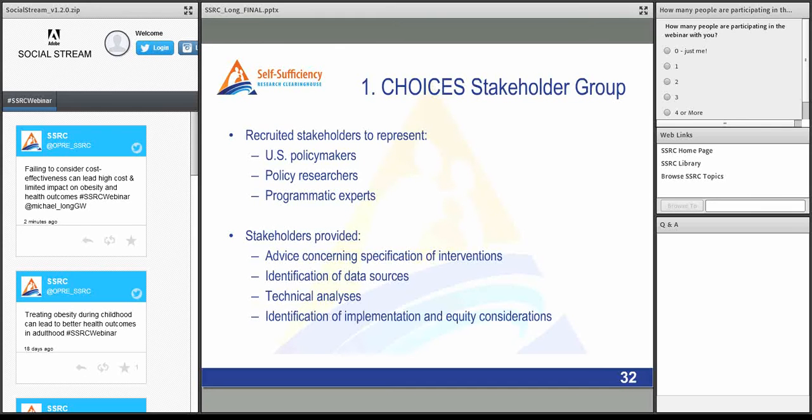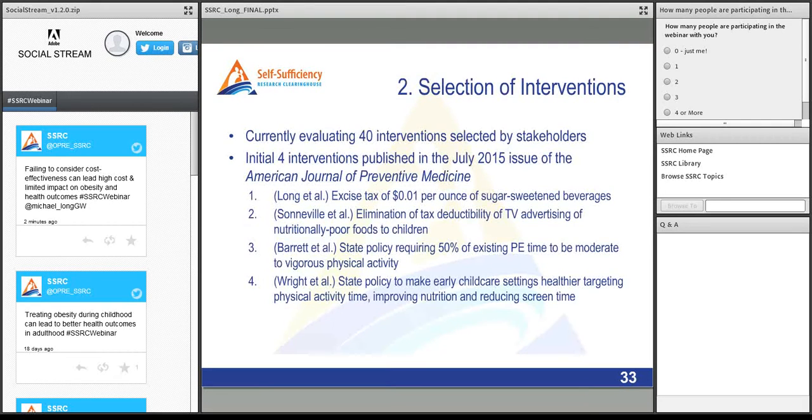So first, the stakeholder group. We recruited stakeholders who represent U.S. policymakers, policy researchers, and programmatic experts, and they provided us with advice concerning the specification of the interventions, data sources, how to do the technical analyses, as well as really grounding our qualitative analysis of what are the implementation and equity considerations. And I think it's important to highlight the value of bringing stakeholders into a cost-effectiveness analysis process early on, at the very beginning, to guide the whole project, but also to make sure that the results that are coming out of a research endeavor are really relevant to decision makers.